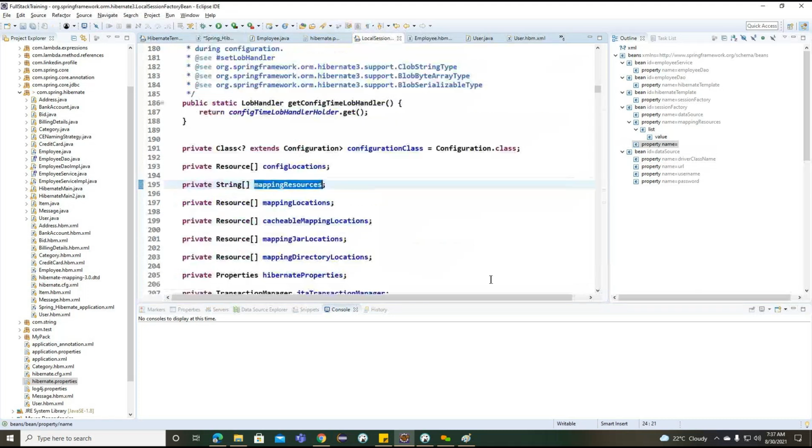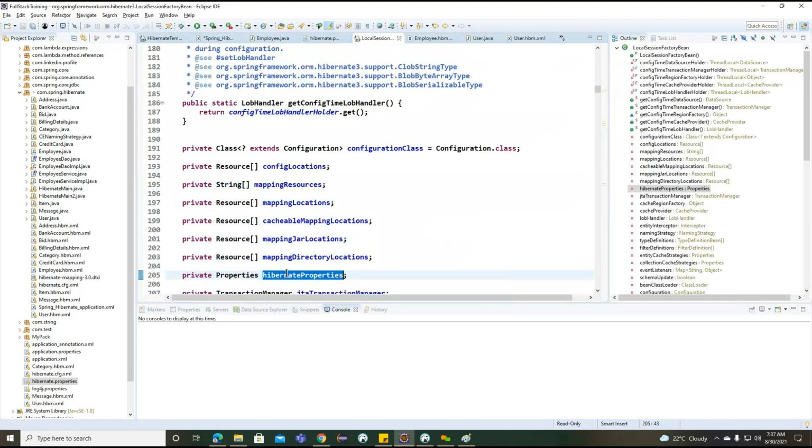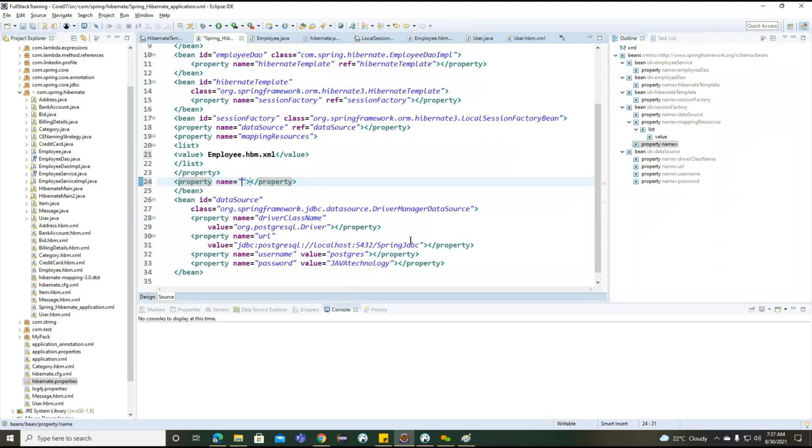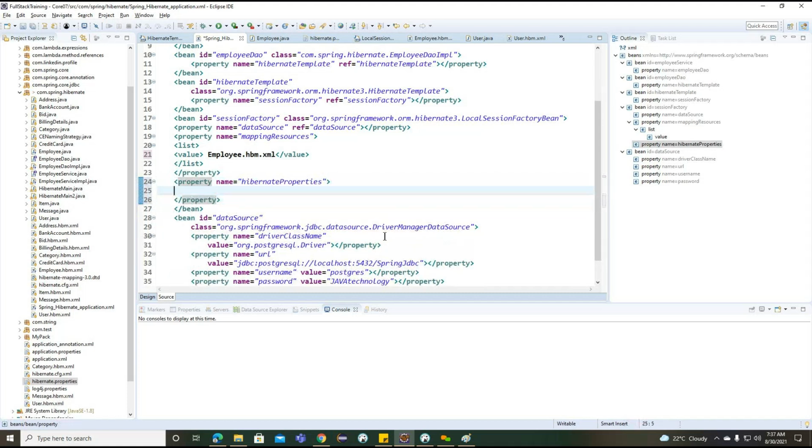Now we'll try to connect with our Hibernate properties. For the property name, copy this particular property. Now you can see here we have a properties object, and here we have a string. Carefully see the difference in what this object is expecting. This is expecting a string, and Hibernate property is expecting a property. So how can we write this here? This is all about the property.